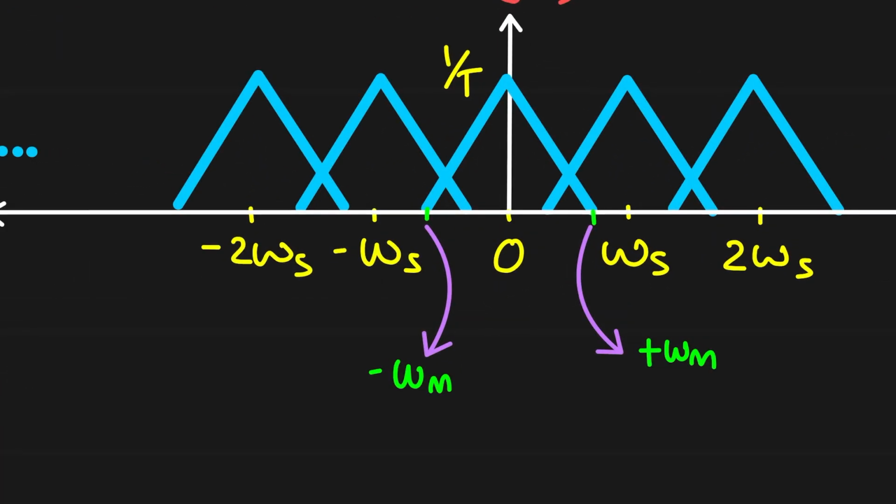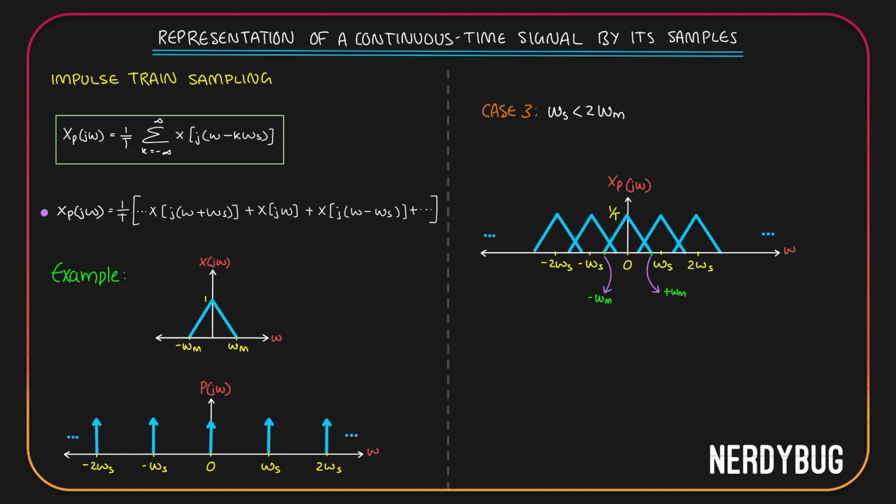Now, if you take a closer look over here, this much is contributed by this replica, but this much is also contributed by this replica. They both will get added. There will be twice of this small triangle, so it will be like this there. Similarly, over here also this much gets added. Here also a small triangle gets added. So because of this overlapping, the resultant Xp(jω) will look like this.